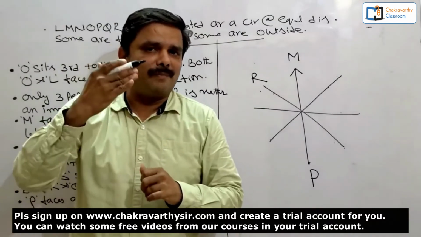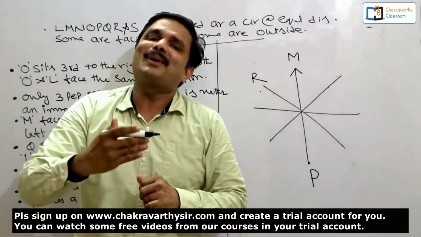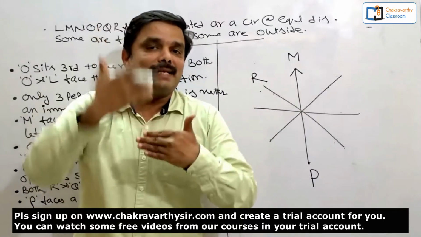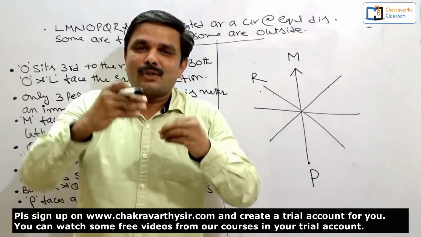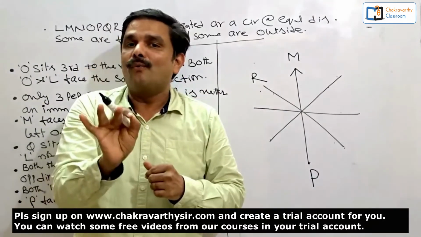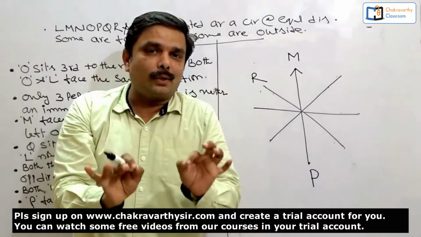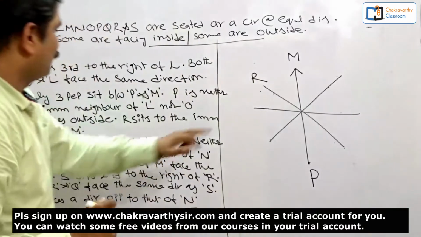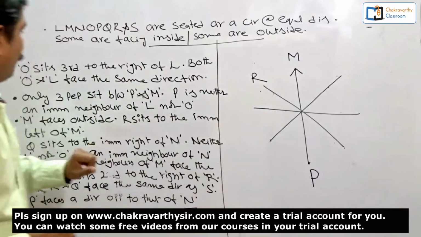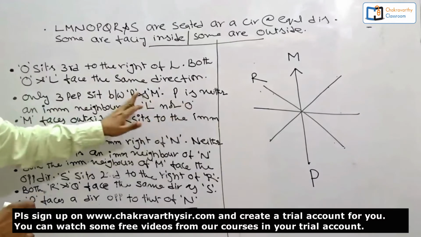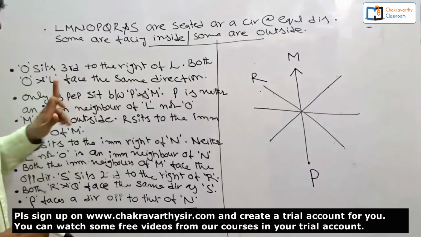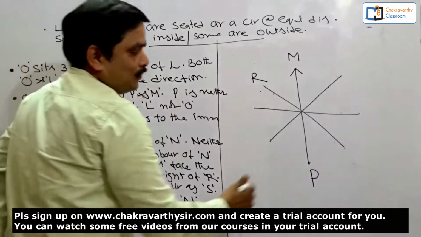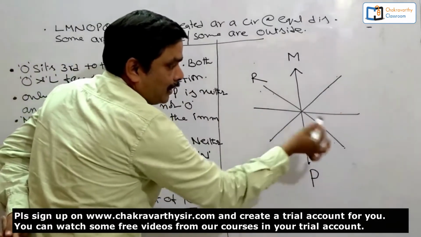Friends, I am telling you, because I have been teaching this subject for quite a long time, more than 16-17 years. I have seen how students, after taking some information, go for the other clue before squeezing out the information. Try to utilize the clue to the maximum extent. How to use this one to the maximum extent? So now here you see, we have another related information. What is that one? About L and O. You see here where they have given: P is neither an immediate neighbor of L nor O. Why shouldn't I use this one? Now P is not an immediate neighbor of L or O.